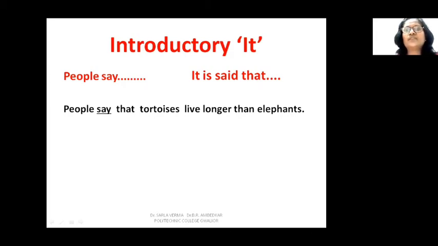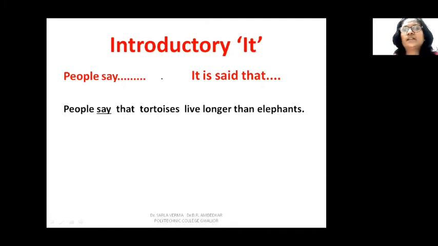So, in these types of sentences, what do we do? We assume that after the verb, whatever is being said, that is the object, because if we ask say what, whatever is the saying, that complete